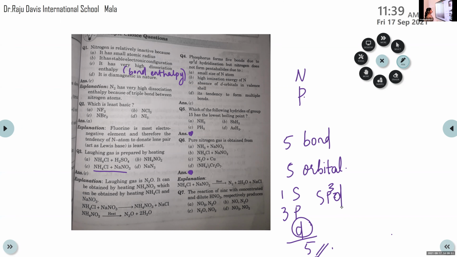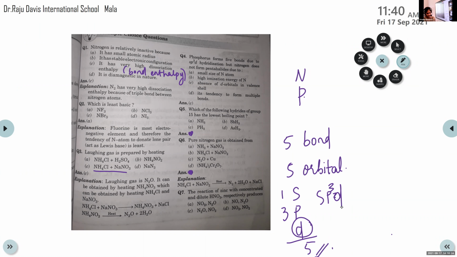Then question number 6. Sorry, question number 5. Gayatri, can you read question number 5? Which of the following hydrides of group 15 has lowest boiling point? A, NH3, B, SbH3, C, PH3, and D, AsH3. Okay. So these are the 4 options.